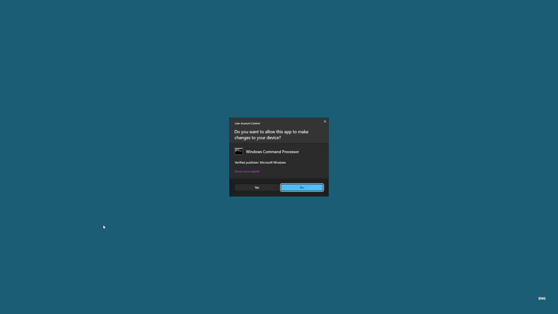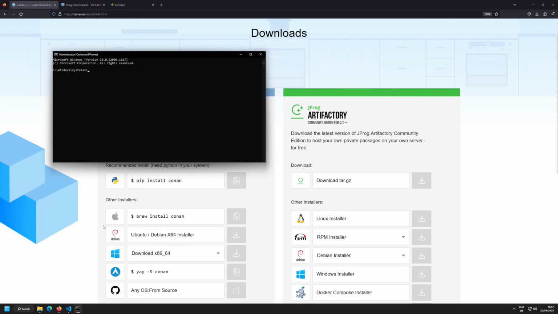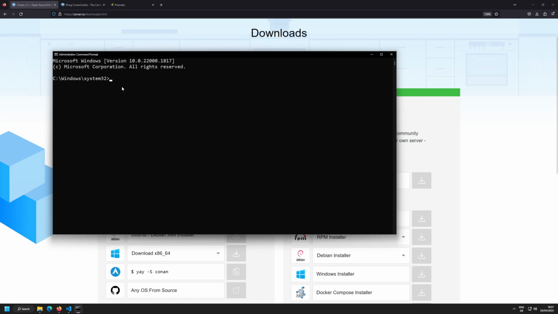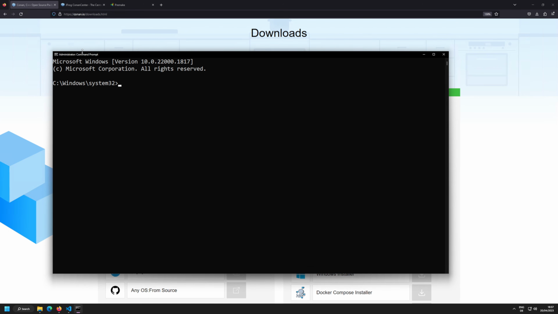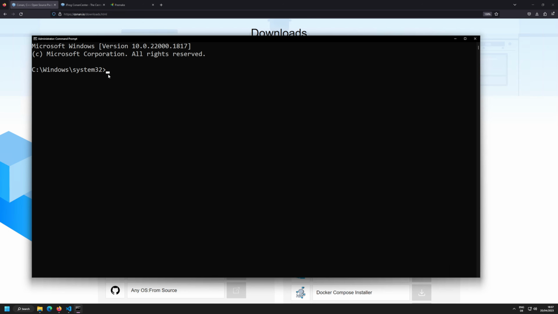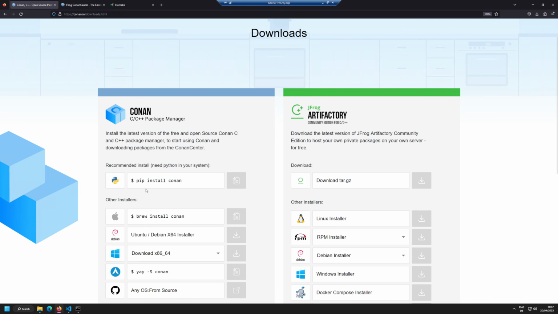So what we also do is we open an admin CMD here. If you do not have admin access on your computer, it's also totally fine to install this just to your user. Just be aware that it's then just going to be available for your user.